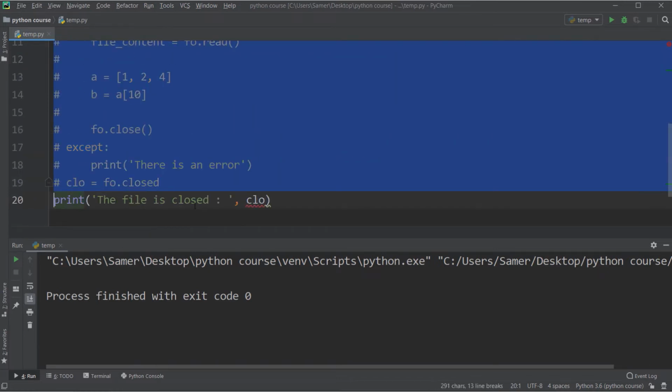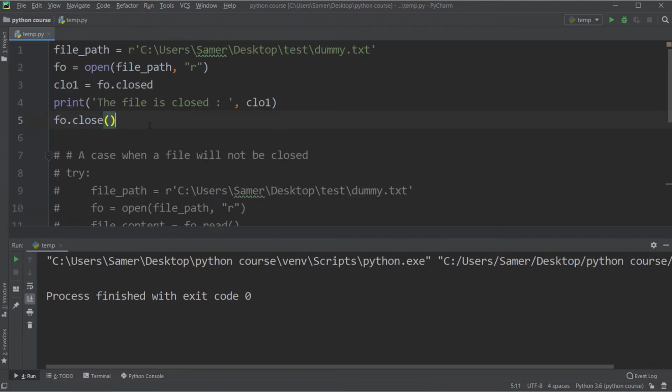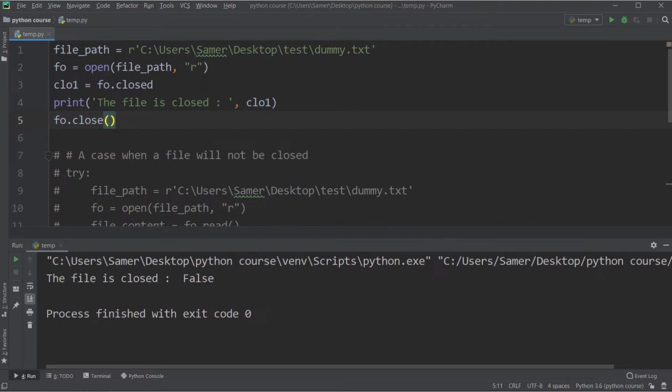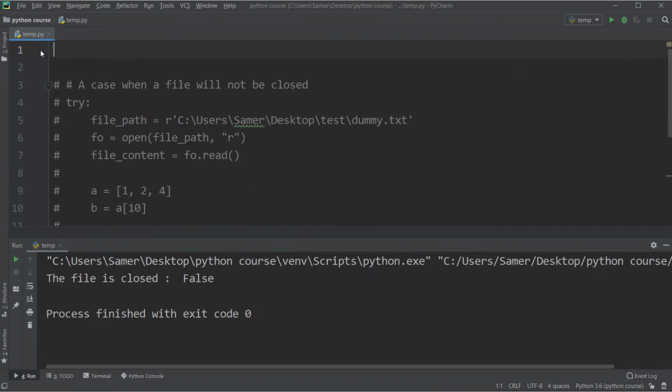Now let me comment out the other part first, and I will run this part. As you see here, I get that the file is closed: false. Why false? Because when I execute this line of code, the file is still open and has not been closed yet. The main purpose of this example is just to understand the meaning of closed. Now let me remove this part and uncomment the other part.